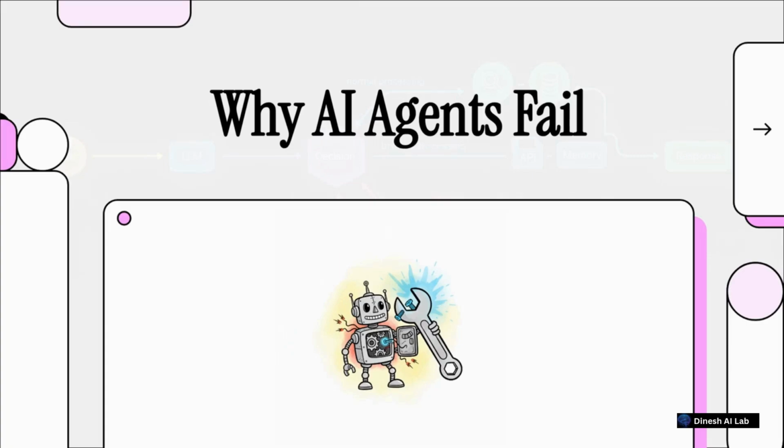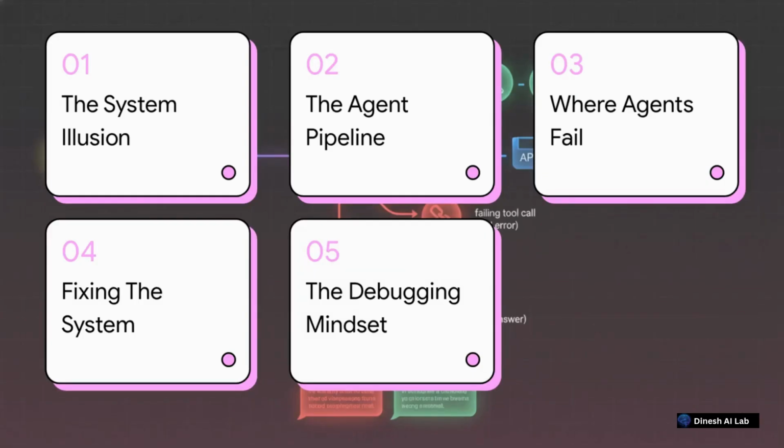AI agents can use tools, recall vast amounts of memory, and make incredibly complex decisions. So why do they still fail so often? Welcome to this explainer. Today, we're taking an honest, objective look under the hood. We're going to break down the anatomy of AI agents to understand exactly why they break down, and more importantly, how developers actually fix them. Let's get right into it.